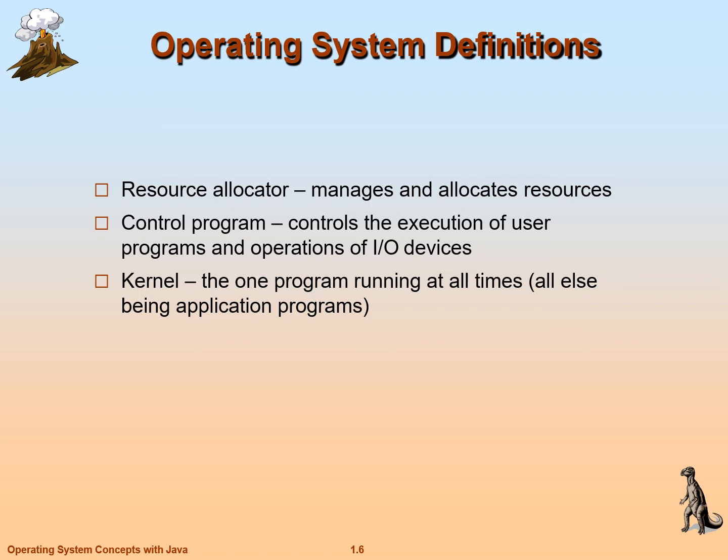Next, the control program controls the execution of user programs. For example, we write programs in C, C++, or Java. All the programs are executed in a step-by-step procedure. It controls the execution of user programs and the operations of I/O devices. When we execute a program, the program may need an I/O request.